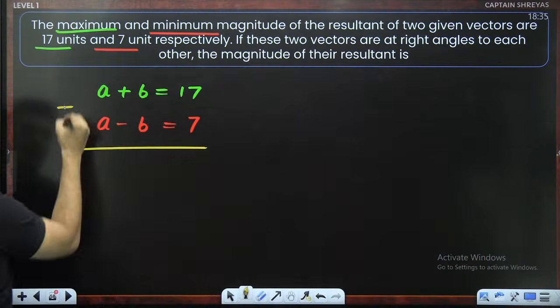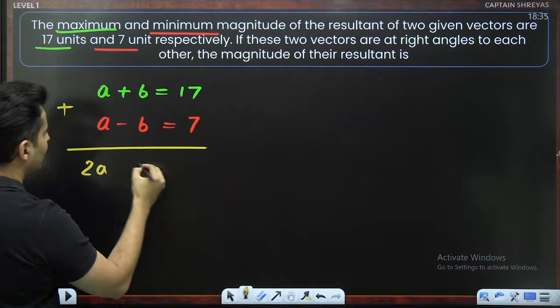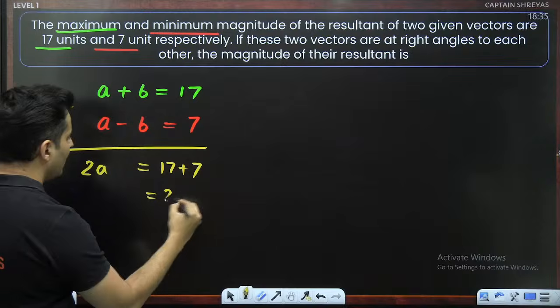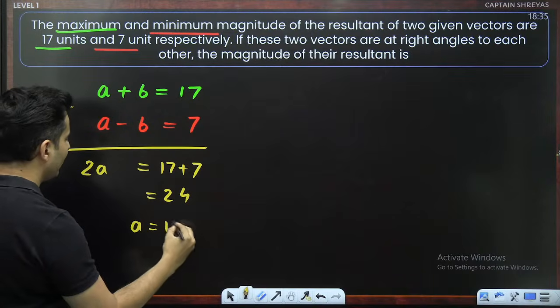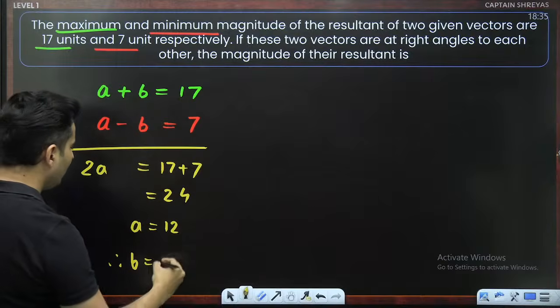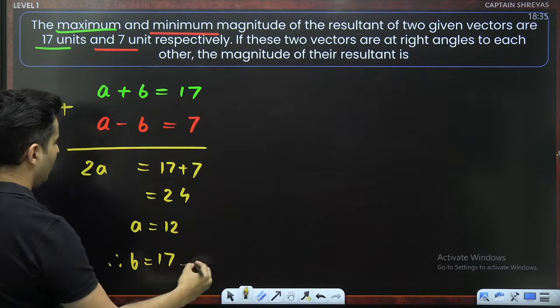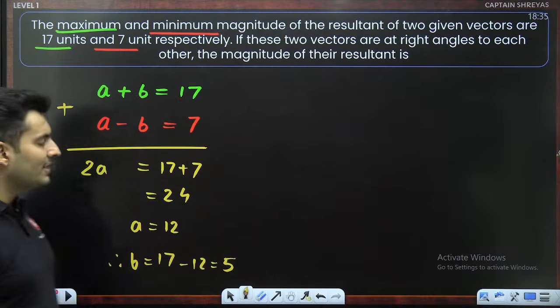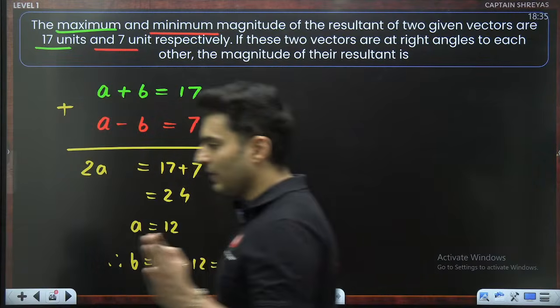Just add both of them. You will get 2A, B cancels, is 17 plus 7, right? Which is basically 24. So A will be basically 12. And therefore, B will be how much? It will be nothing but 17 minus 12, which is basically 5 units. So A is 12, B is 5.